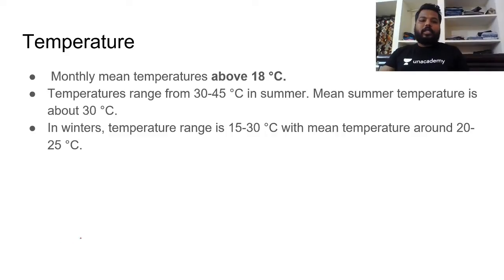If you look at the temperature here, the mean average goes above 18 degrees centigrade. So temperatures generally rise from 30 to 45 degrees in summer, and in winters it would be between 15 to 30 degrees. So do remember this, the mean monthly average would be 18 degrees centigrade.